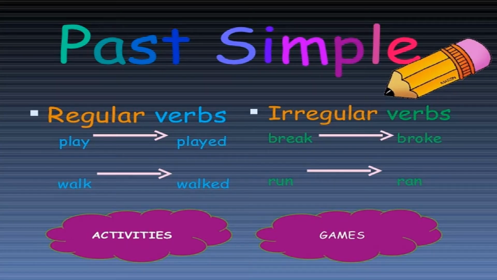Now this is simple past tense. Regular verbs are those where we use ed or d with the root form of a verb, like play, played, walk, walked. Break, broke, run, ran: the spelling totally changes, so these verbs are called irregular verbs. We will see many examples in the coming slides.